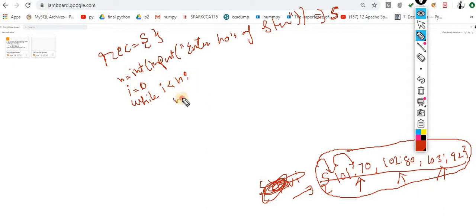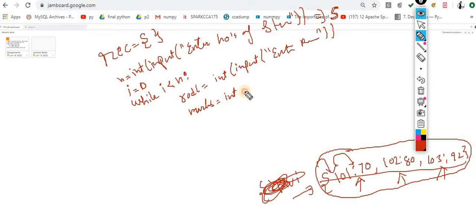We are not taking name, we are taking roll number. The roll number is equal to int of input of "enter roll number", as I am taking the data in int format. The user will enter the roll number, and after that the marks.